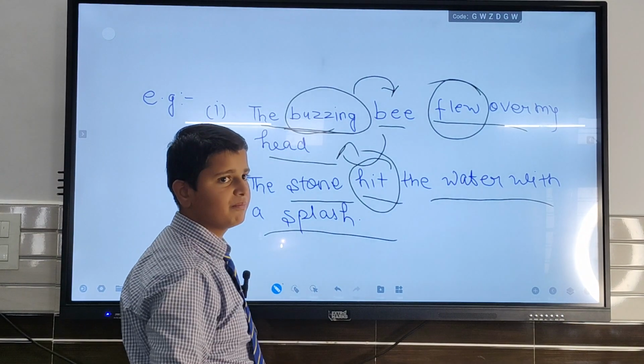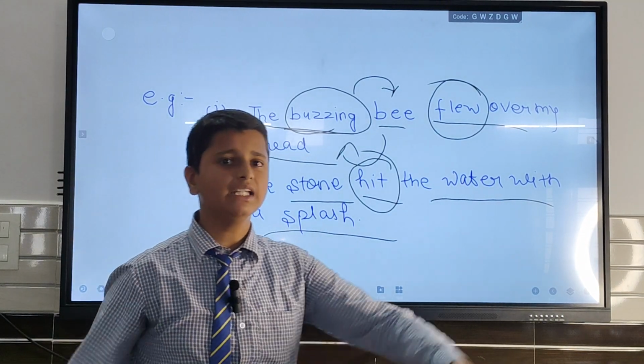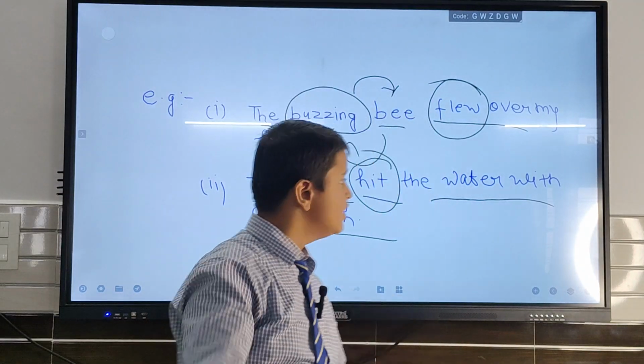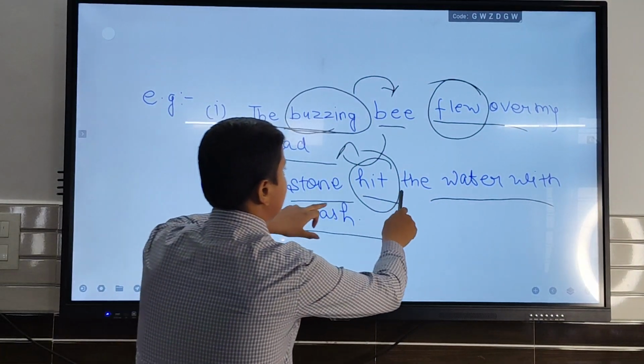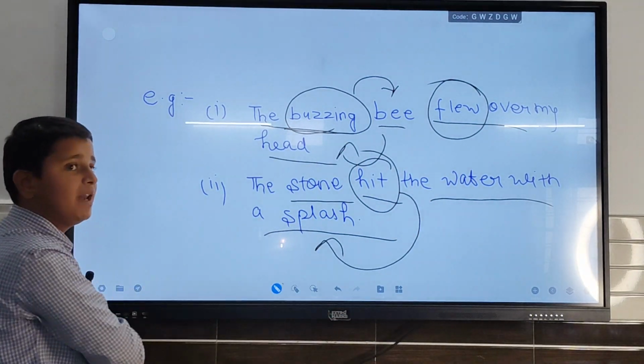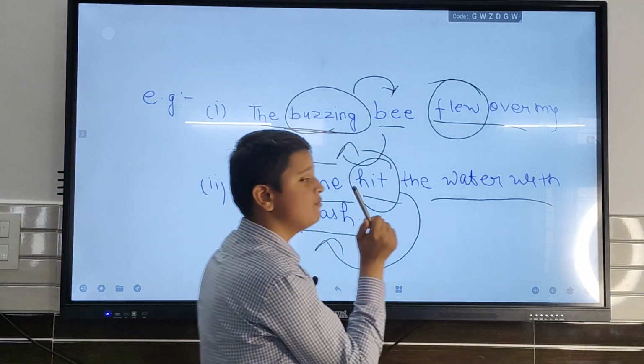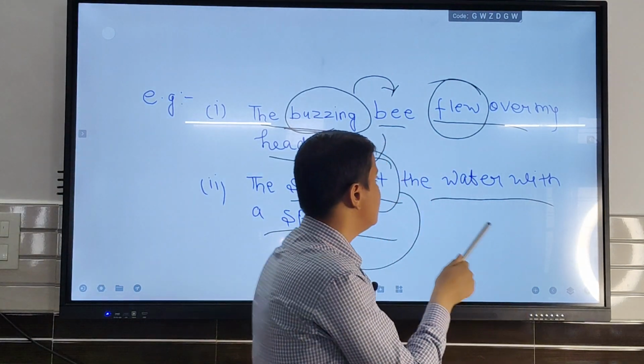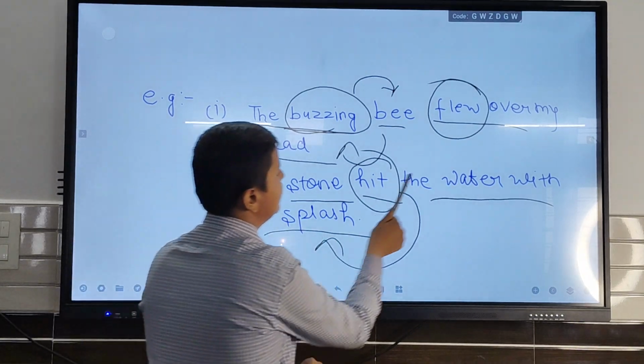Hit is a verb. For example, we hit the stump with the ball. So it is a verb. And it produced the sound of splash. The sound of splash is produced when the stone is hit in the water.